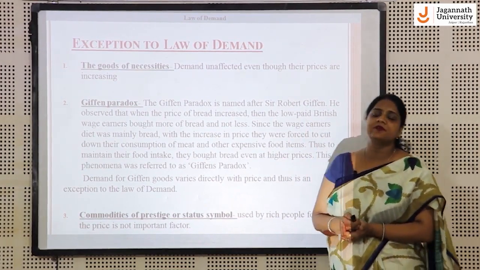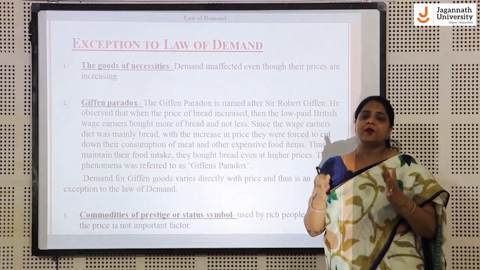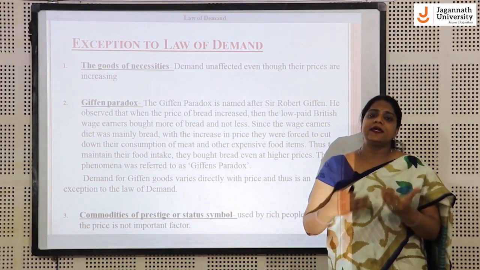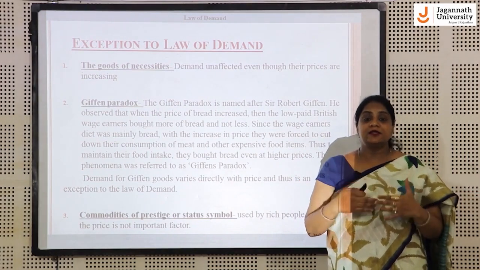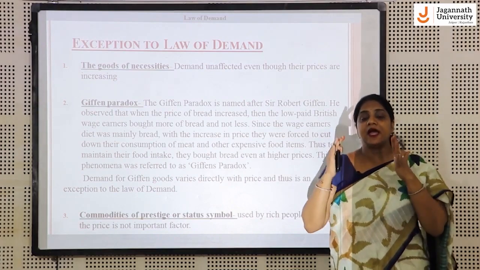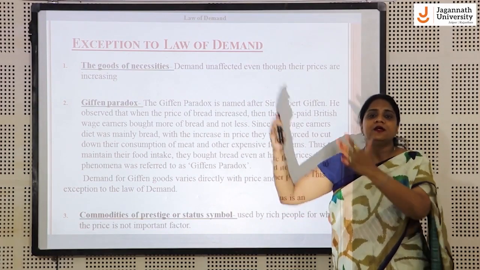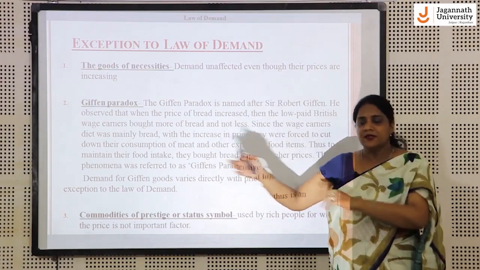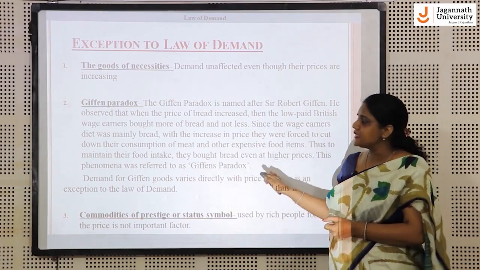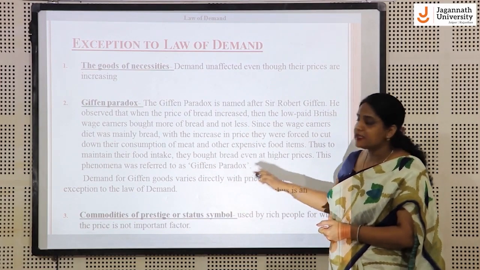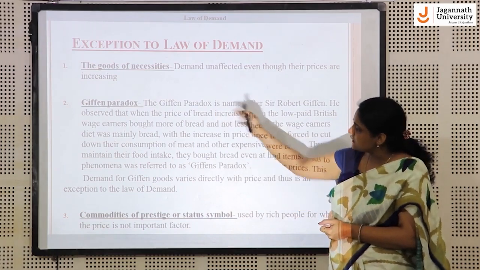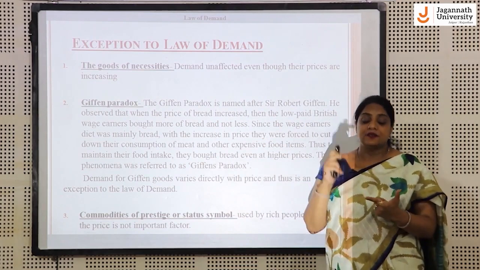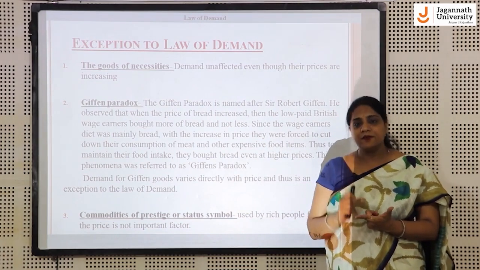Robert Giffen has observed that people who have low incomes or low wages have bread as their main or staple diet. So when the price of bread rises, they actually consume more of it, shifting their consumption away from expensive items like meat. This is called the Giffen paradox, which says that in the case of Giffen goods, a term given by Sir Robert Giffen, if the price rises, the demand will also rise.